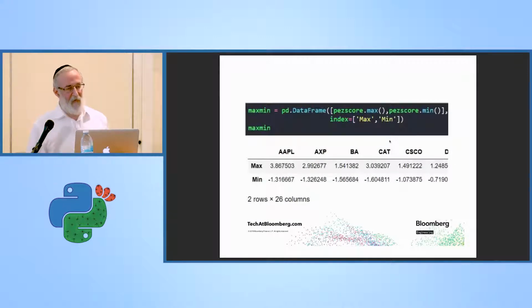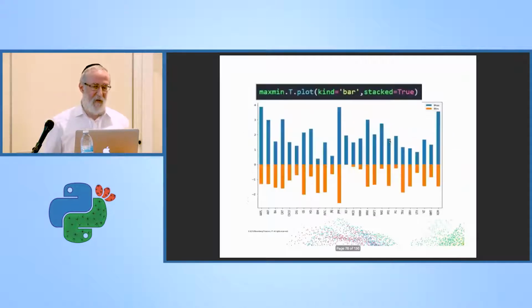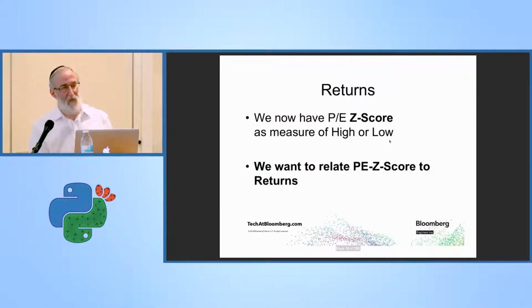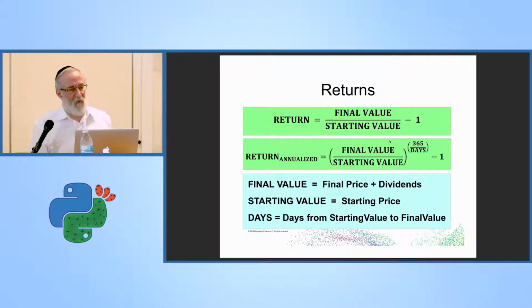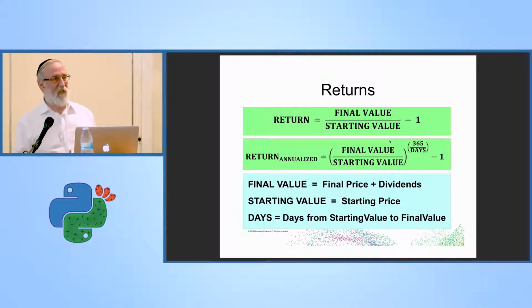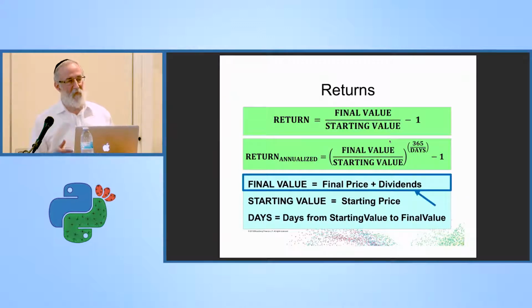I decided just to look at the max and min of each stock, just to see if it seemed normal or if anything was standing out, and I plotted that. So I have the max and min PE ratio for every stock. Everything looked kind of okay to me here. There was nothing standing out that made me worried. So now we have a way to measure whether the PE is high or low, and we need to calculate returns so that we can compare them. Formula for return: final value divided by starting value. But if I want to compare returns for different periods, because I want 3-month returns, 6-month returns, it's good to annualize the return. The other thing to note here is that the final value requires both the final price and the dividends that were earned during the period of return that we're calculating.